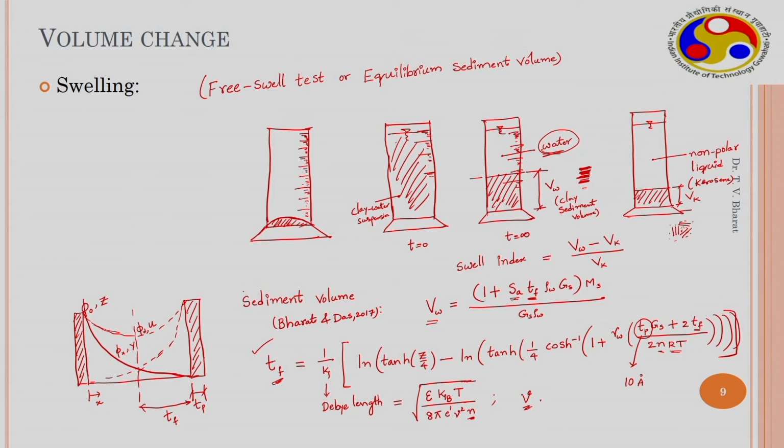But often the swelling also takes place under mechanical loading. So here the Z also can be obtained.